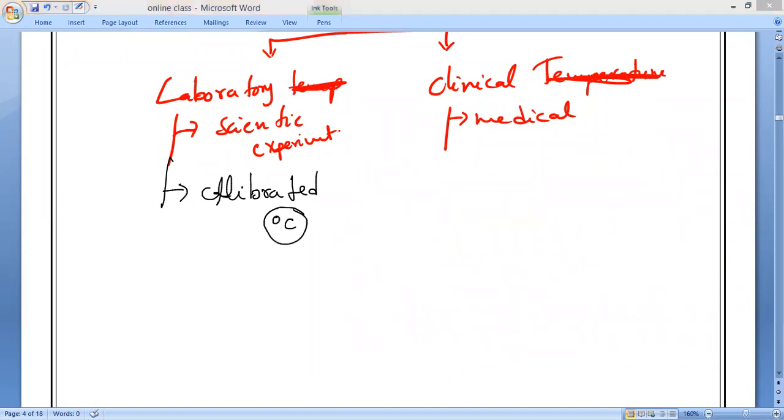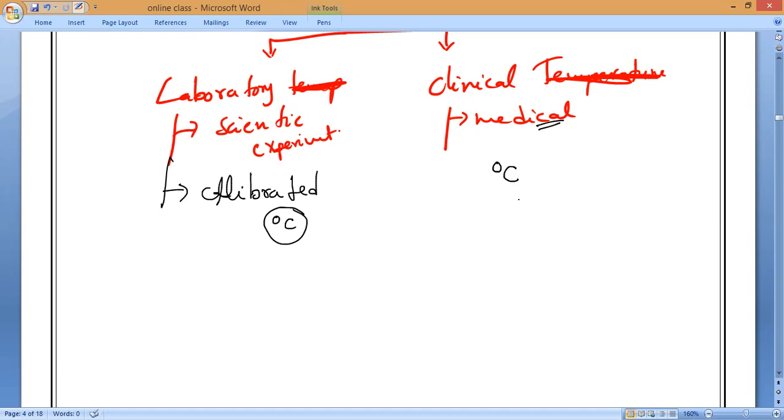So it is calibrated on which scale of temperature? Degree Celsius scale of temperature. Is it okay, everyone? Yes or no? Please respond. And when it comes to the clinical thermometer, for medical purposes, some clinical thermometers will be in degree Celsius, or we can use degree Fahrenheit.